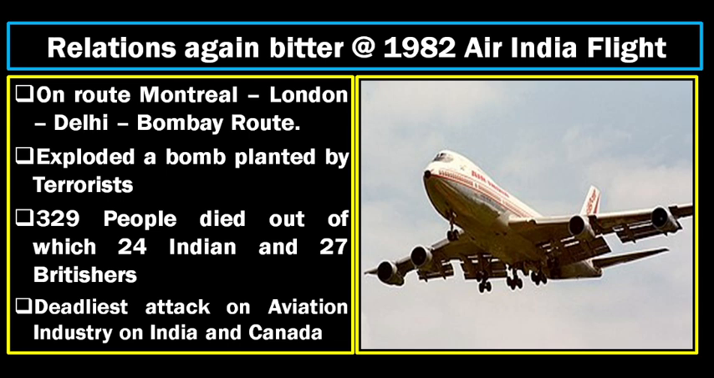This resulted in an Air India flight in 1982, which goes from Montreal to London, from there to Delhi, from there to Bombay, and again back the same route. They exploded a bomb planted by some terrorists, and in this way 329 people died, among whom 24 were Indians and 27 were Britishers. This is the deadliest attack in the aviation industry in India, Canada and in the world too. Until September 11 and the attack on the WTC, this was the deadliest attack. After the WTC attack, it became the second deadliest attack in the world. Before that, this was the first one.